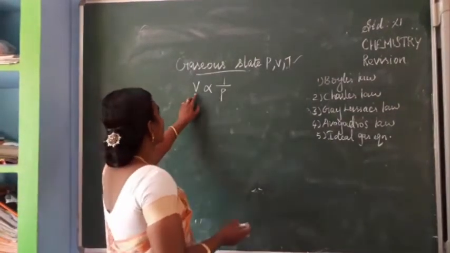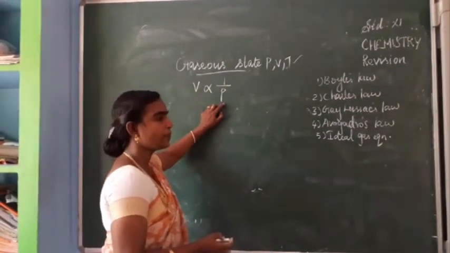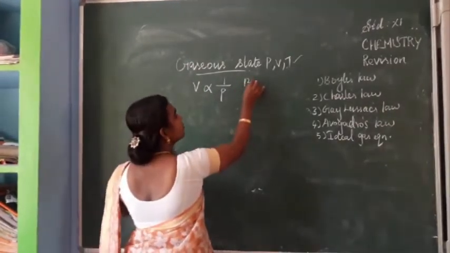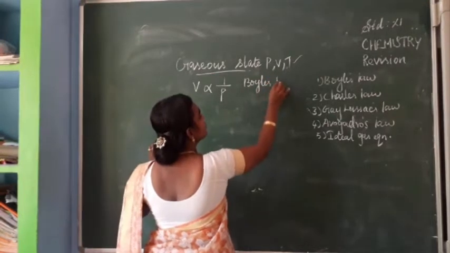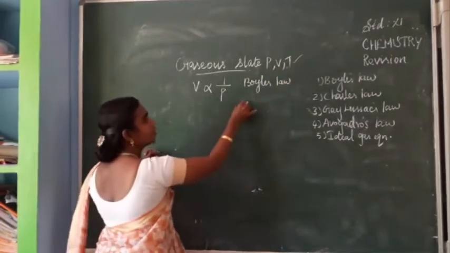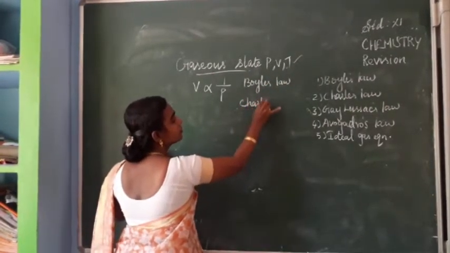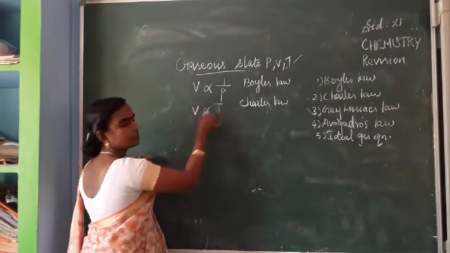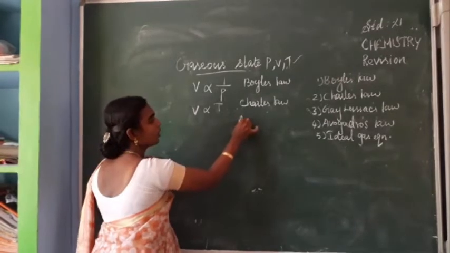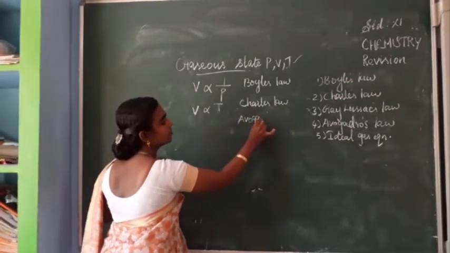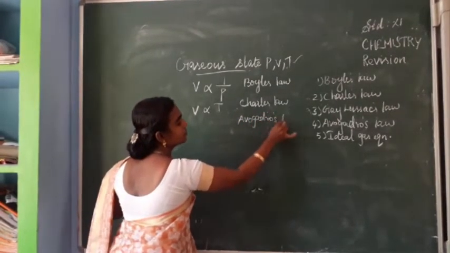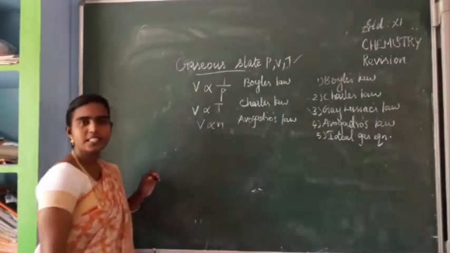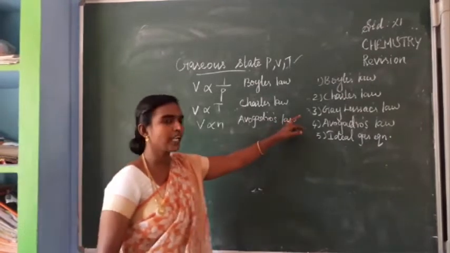So see here. V proportional to 1 by P, that is Boyle's law. According to Charles' law, V proportional to T. According to Avogadro's law, V proportional to N. So no need of Gay-Lussac's law.